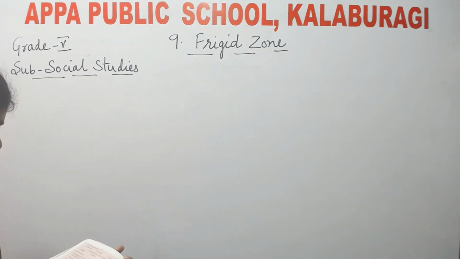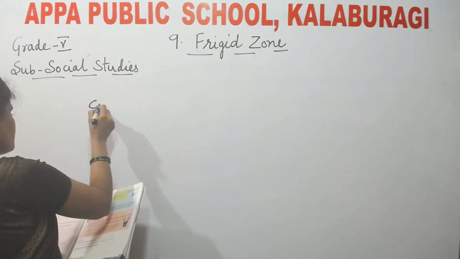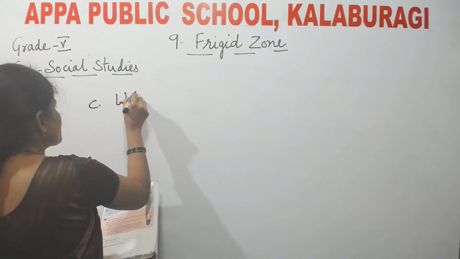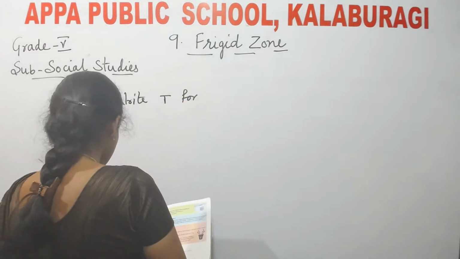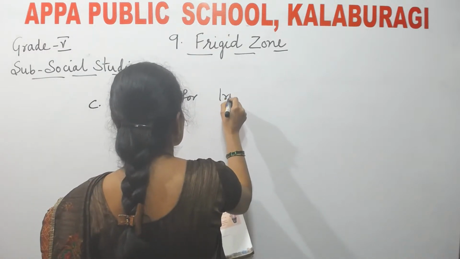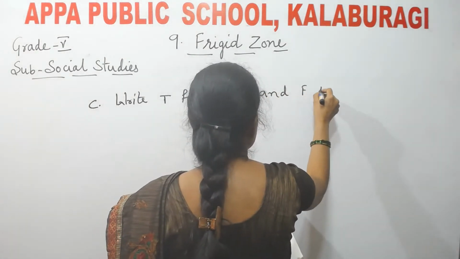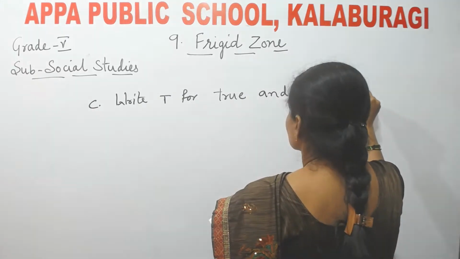Next, bit number C. Write T for true and F for false.